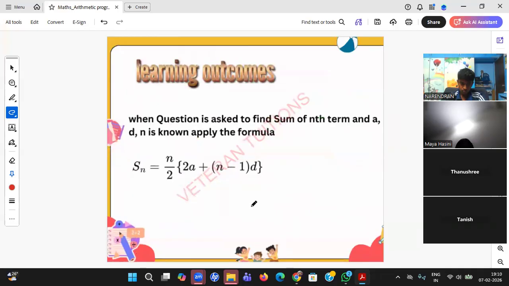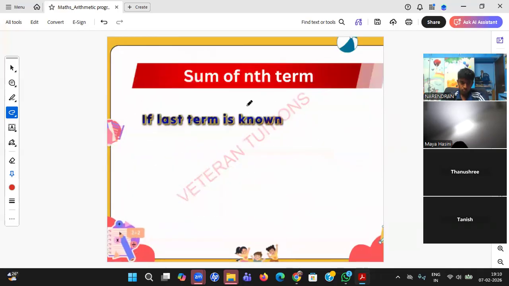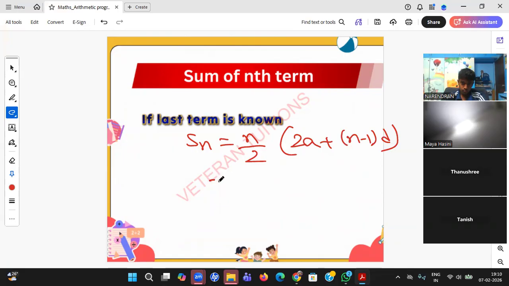Okay. Students, sometimes he will give you the last term. If the last term is given, then this formula becomes somewhat easier. S of n equal to n by 2 into 2a plus n minus 1 into d. This is the formula we have learned. Now, if the last term is given, what is the last term, student? Just now we have seen the last term is nothing but a of n, and a of n is nothing but a plus n minus 1 into d.